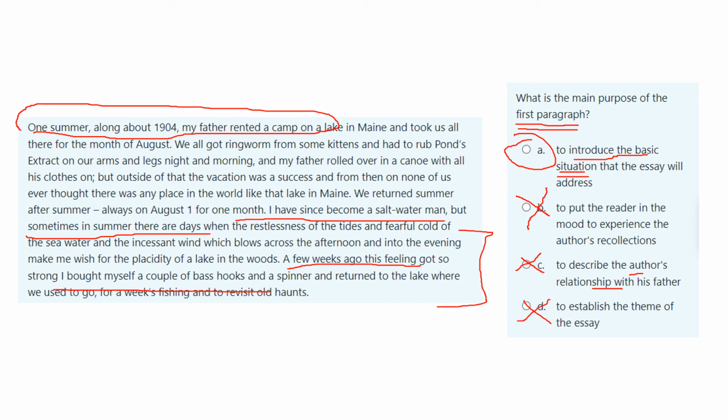If we get something like this, what is the purpose of the first paragraph? Well, the first paragraph is almost always going to be an introduction. So that would be an easy question to guess.